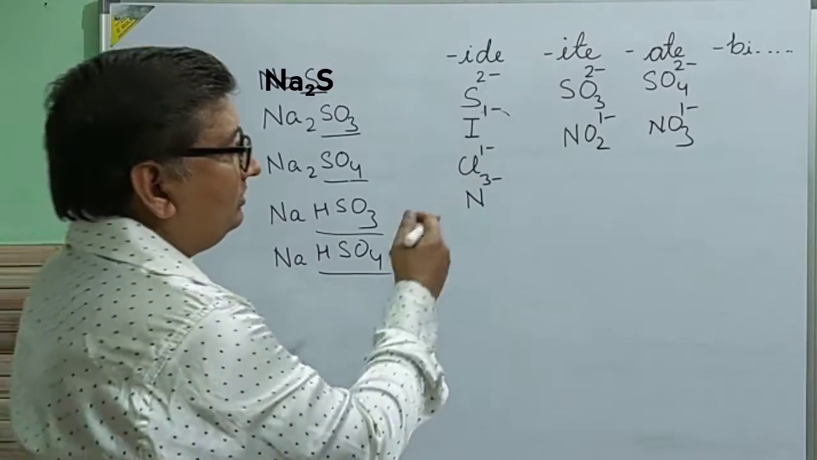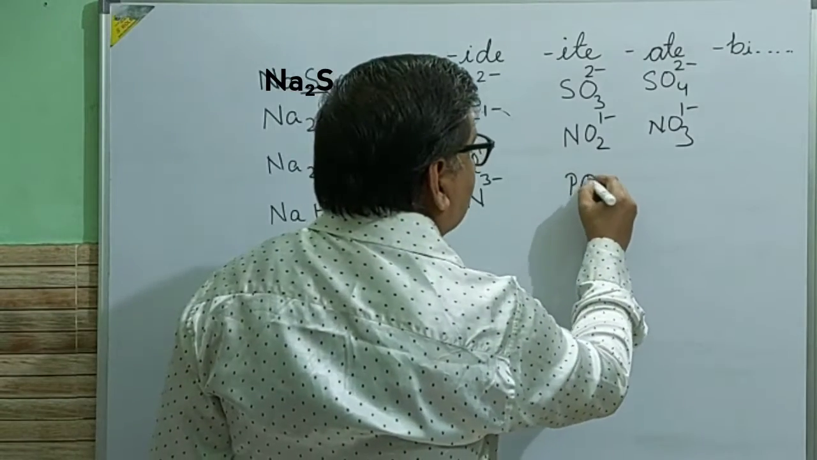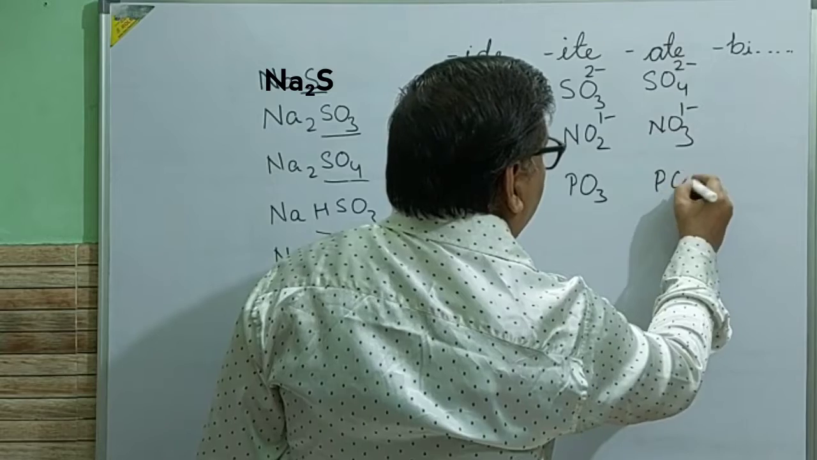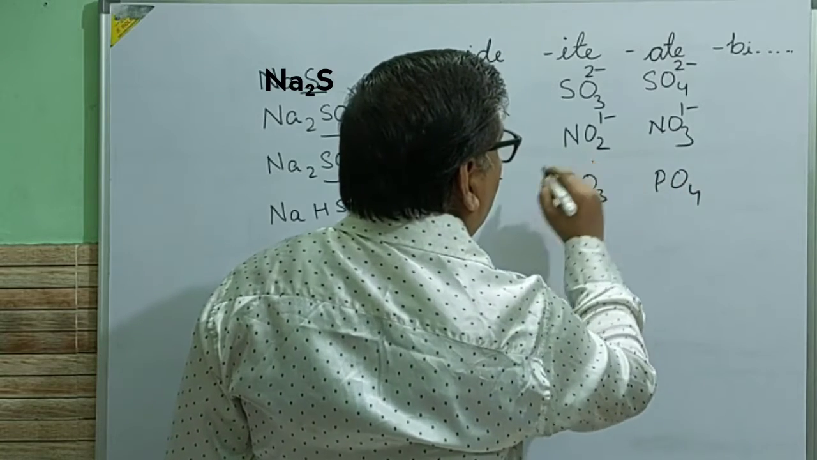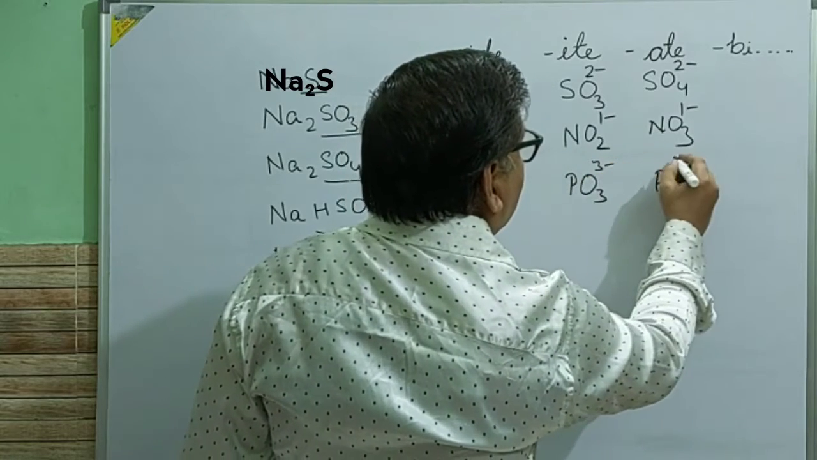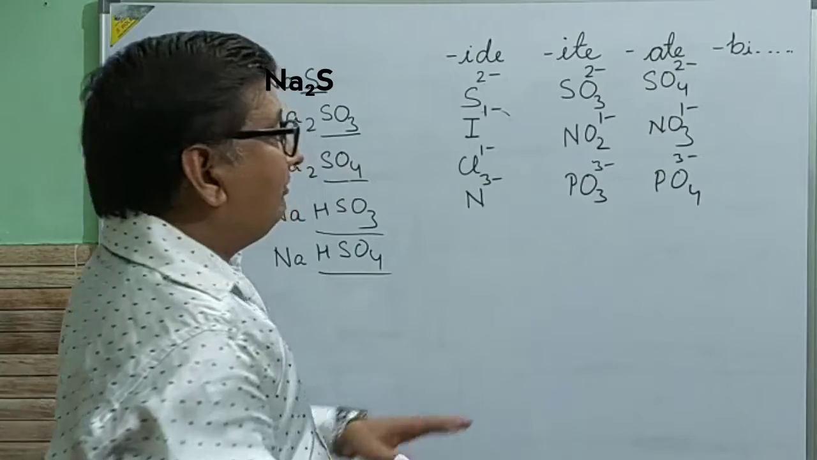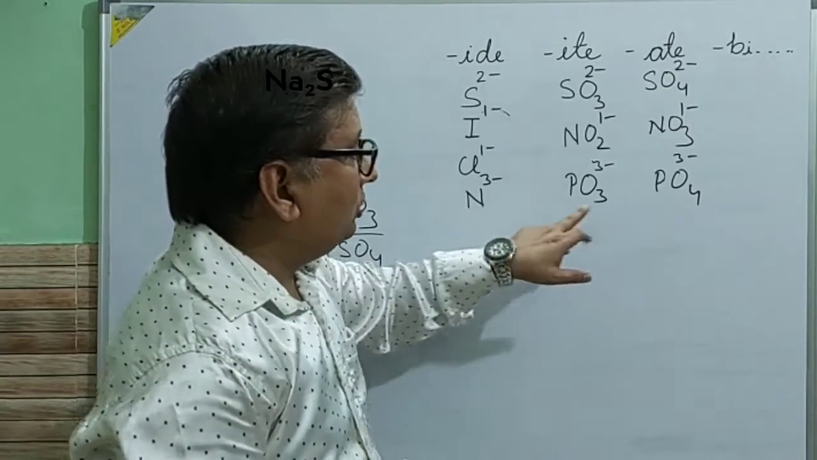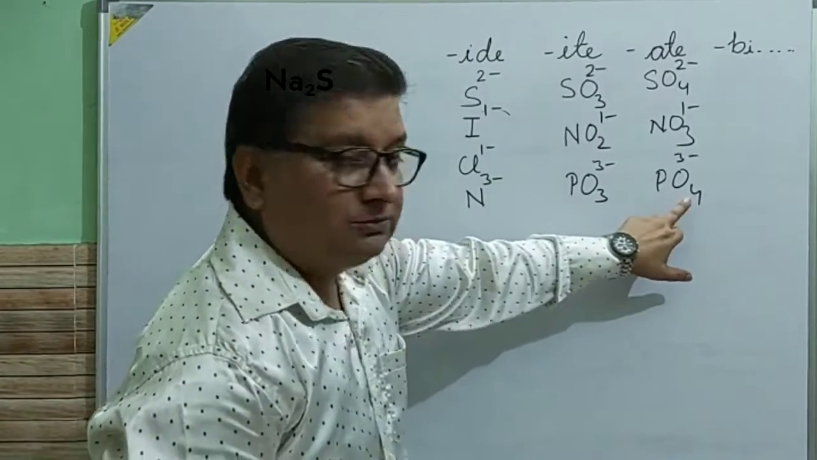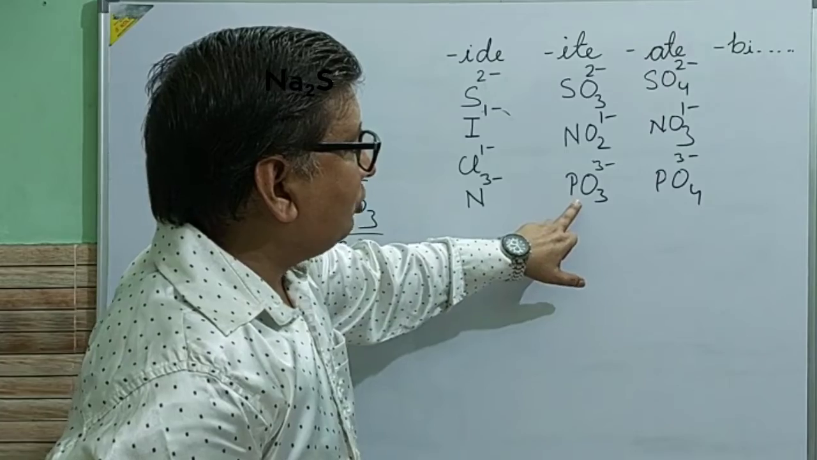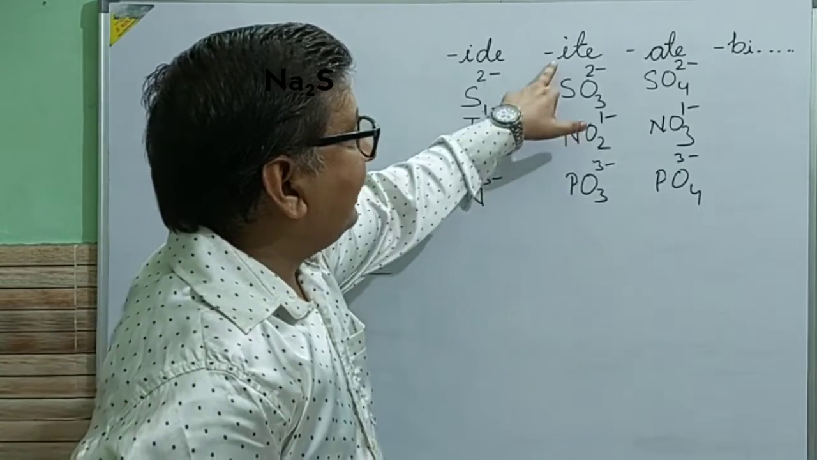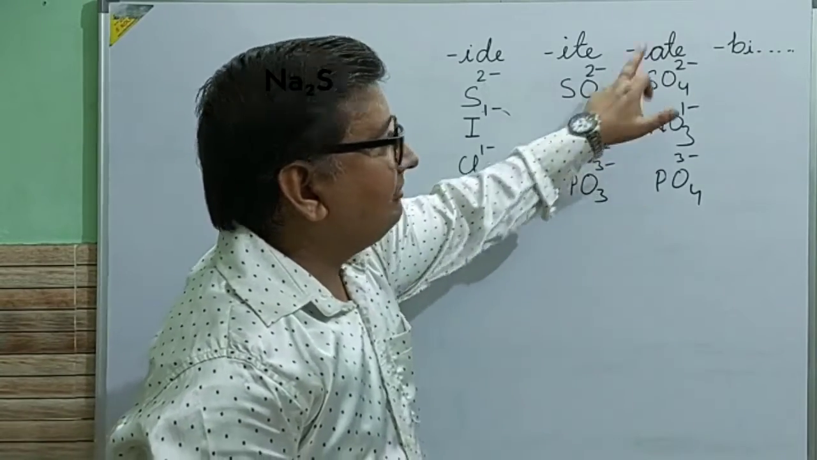Now we can have a few more examples like PO3, PO4. So you can see here they have valency. So when we talk about PO3 and PO4, here oxygen is less, here oxygen is more. So here we will call it phosphite and this phosphate.